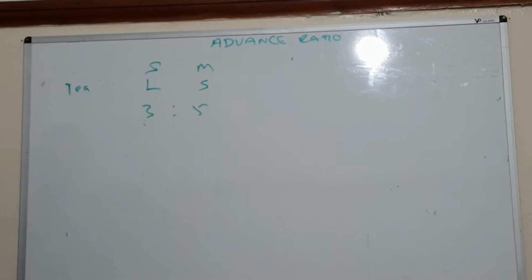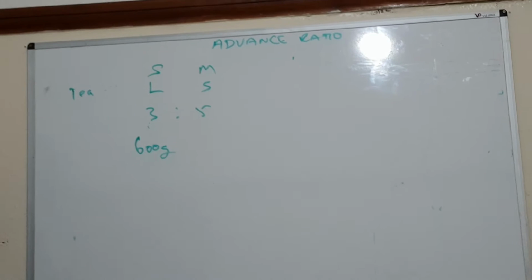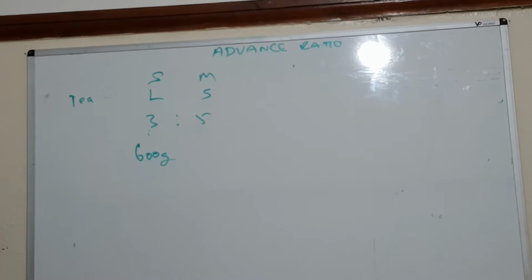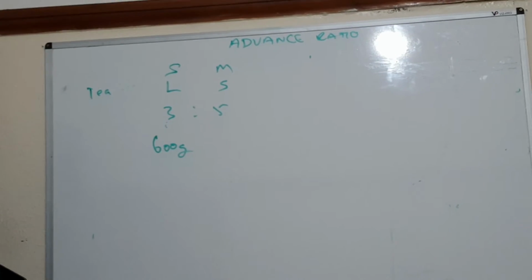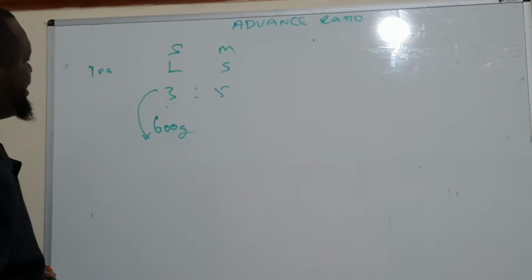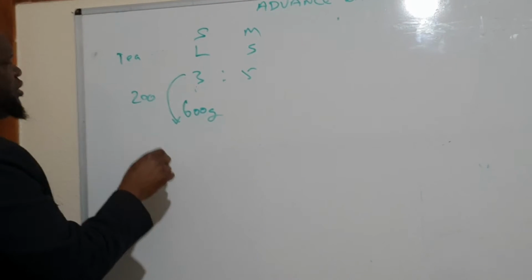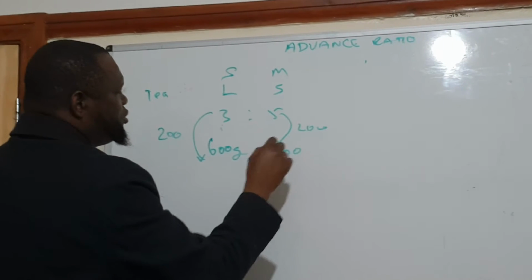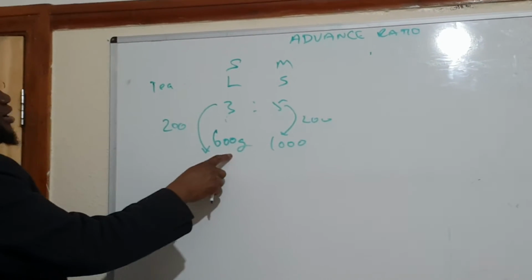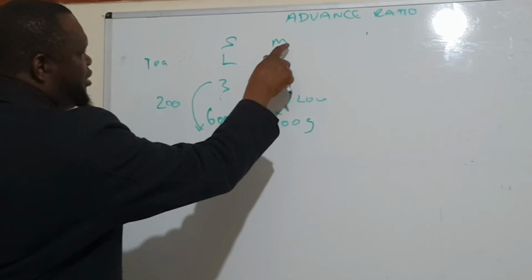But he said we have only 600 grams of sugar. How many grams of milk do we need? There are 2 ways of doing this again. We want to find out what you multiply 3 by to get 600. You multiply 3 by 200 to get 600. So you have to multiply this also by 200, isn't it? That's 1,000. So if you have 600 grams of sugar, you must get 1,000 grams of milk.